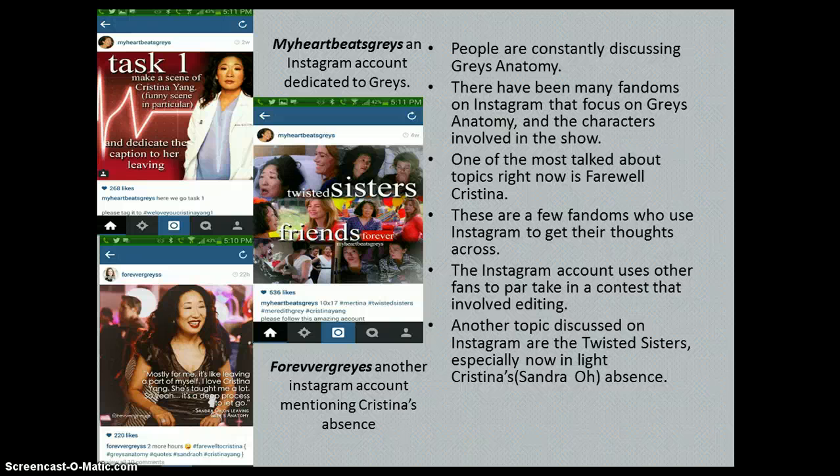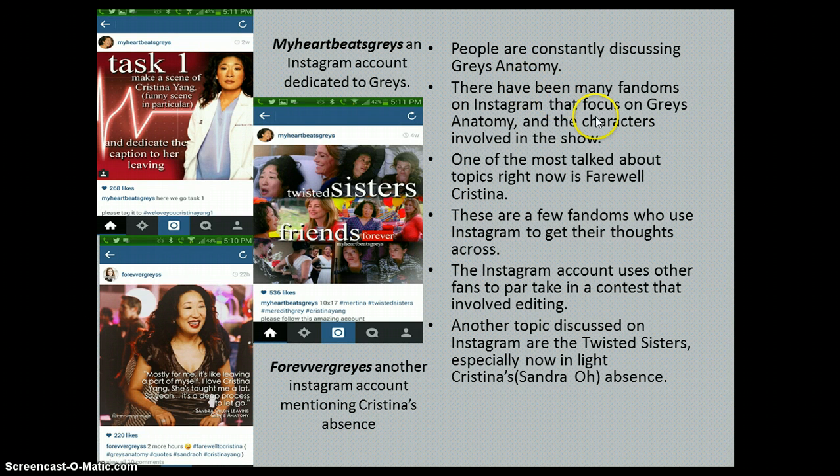So we're just gonna take a look at some of the Instagrams, and they actually used Instagram to get their thoughts across, their feelings, and which characters they enjoyed the most. And it was actually interesting because the Instagram account users also used other fans to partake in contests that involved editing, kind of like feeding off of one another. And then I found that not just Christina, but the relationship with Meredith, also known as the Twisted Sister, was especially a huge topic in the community of Grey's Anatomy.